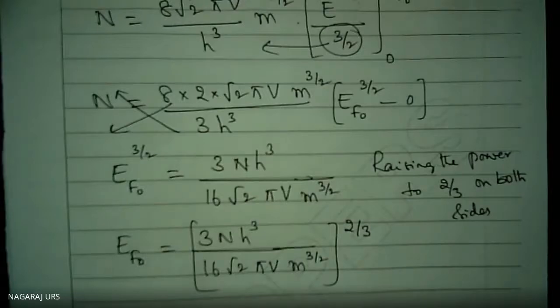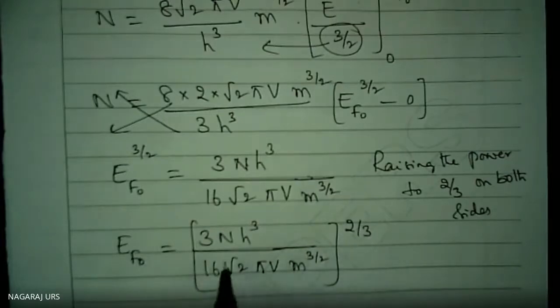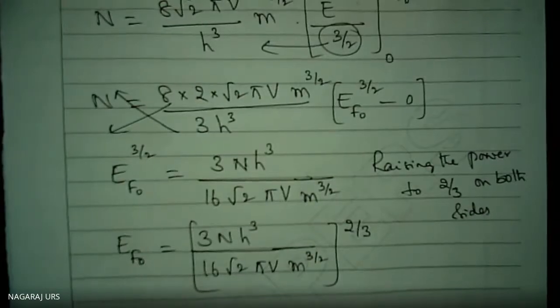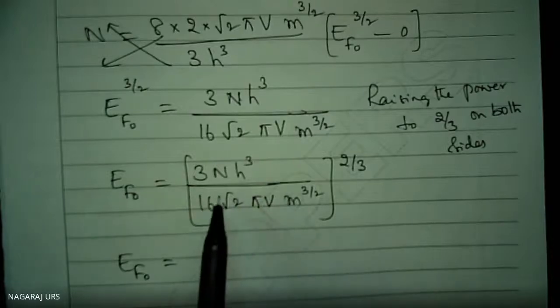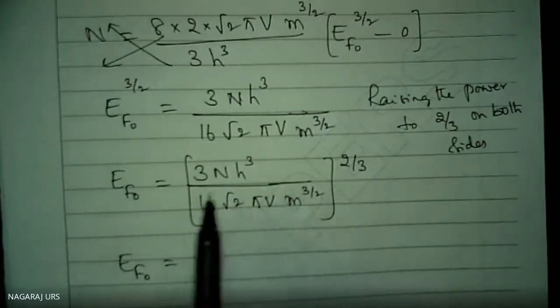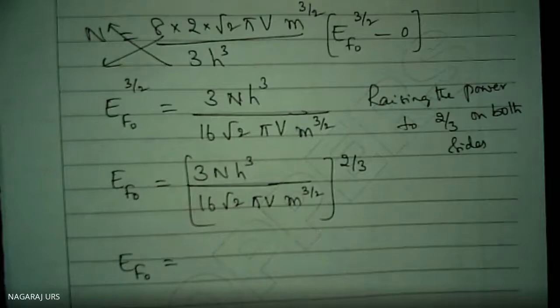Separate it. It splits up into two functions here, multiplication, this into this like that. Adjust those values. So therefore, EF naught is equal to, now pure mathematics, nothing else. We are just manipulating, using mathematics, splitting into two formats here, nothing else.